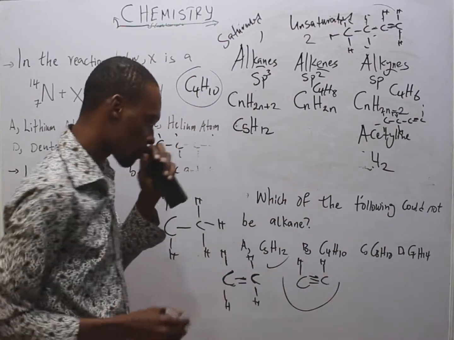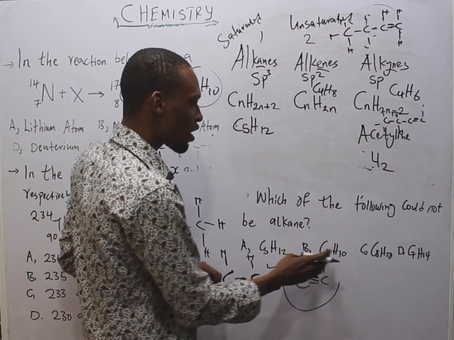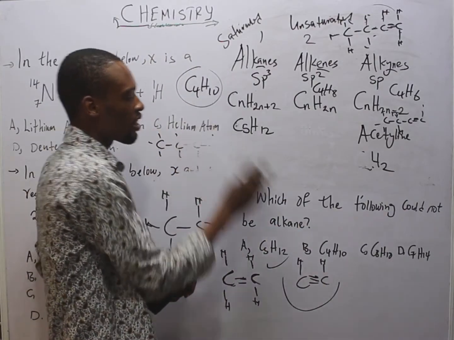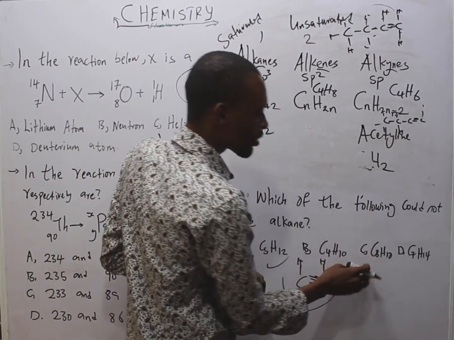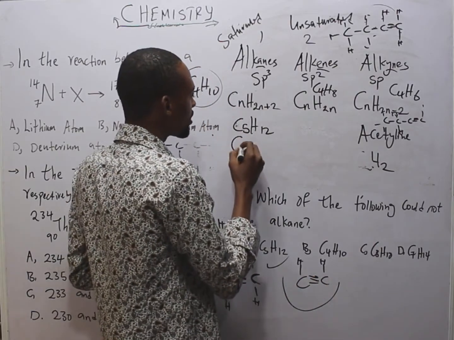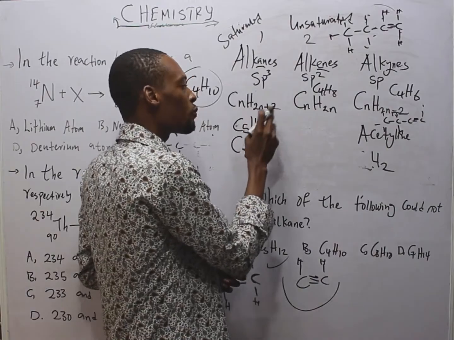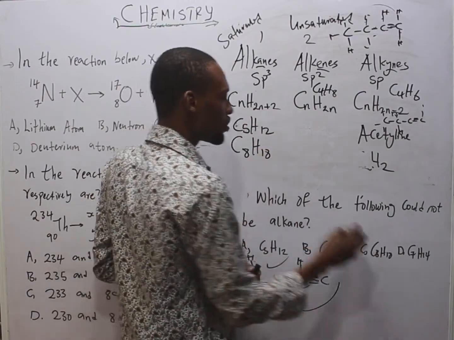This is an alkane. Alkane with 4 carbons, how will it look like? C4H10. Alkane with 8 carbons, how will it look like? It will be C8H, 2 times 8, 16, plus 2, 18, H18. So this is an alkane.